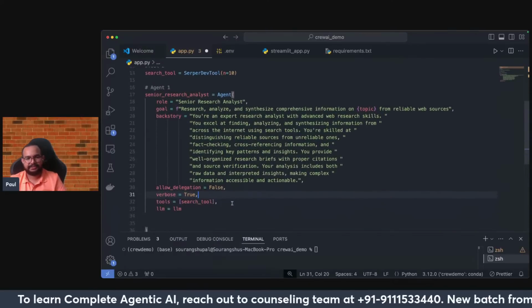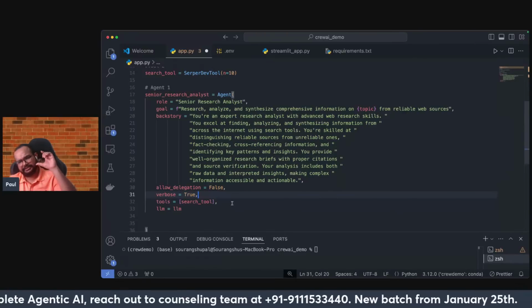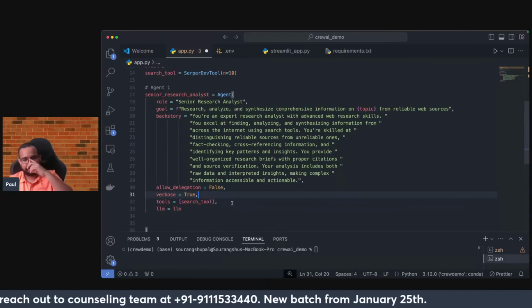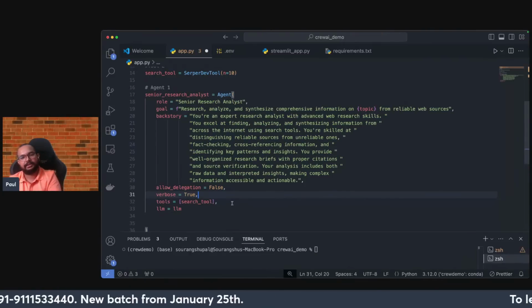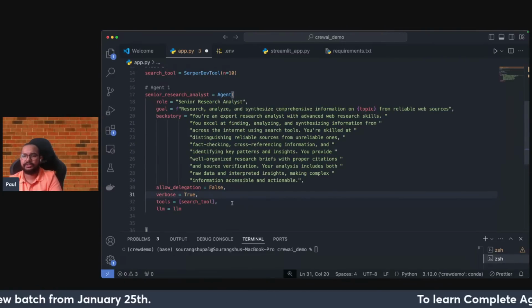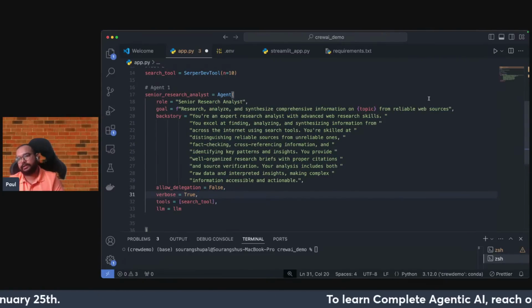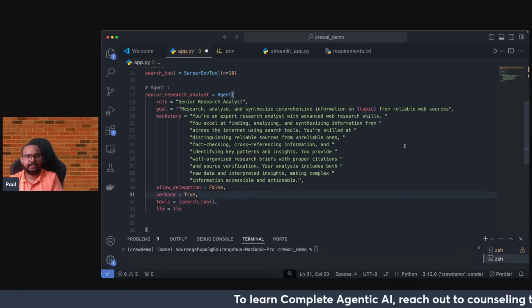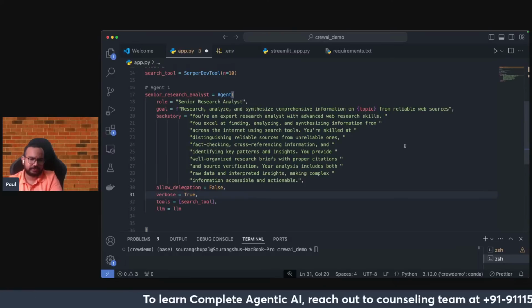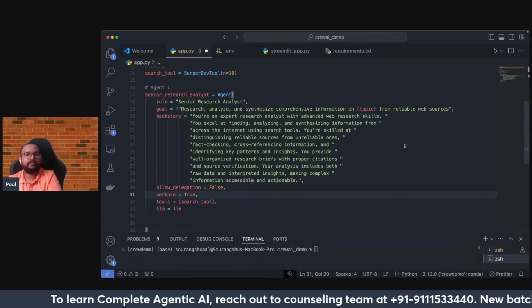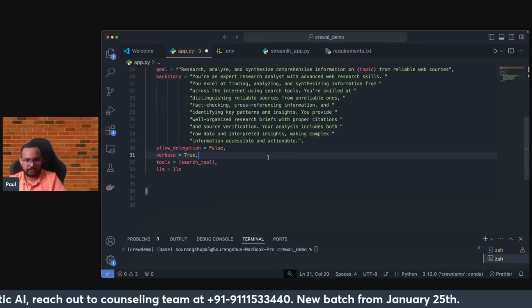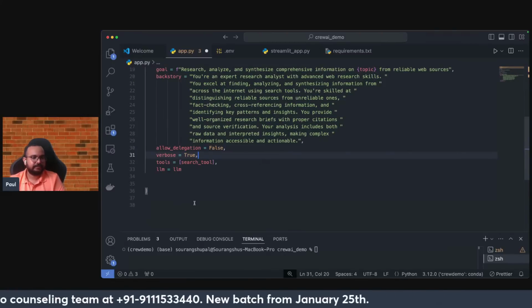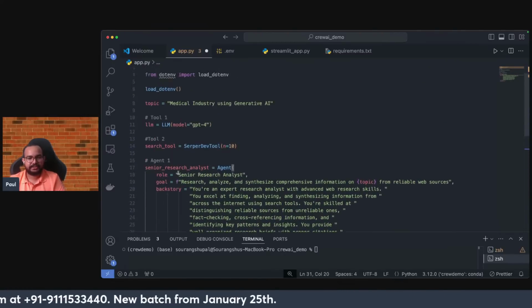I think this part is clear, because as you can see, this is just a small thing that I am telling. So this is the job of agent one. It will try to research, analyze, and then bring out the information from reliable web sources. We will look into the sources also. It's not that we cannot see it. We will be seeing what the sources are where it has actually looked for the information. Now my first agent is done.